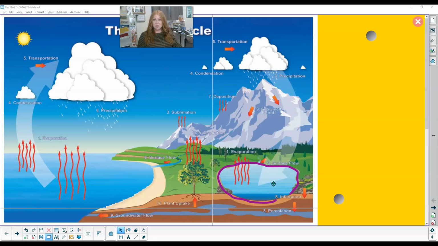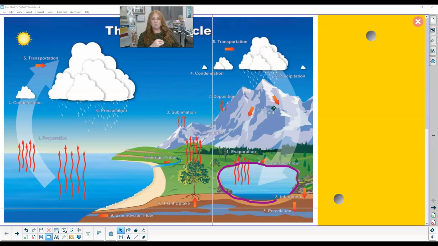So we've got other storage places like lakes. We could be in the ground as a storage place, in the vegetation as being stored. We could be snow on a mountain being stored. So a few storage places.